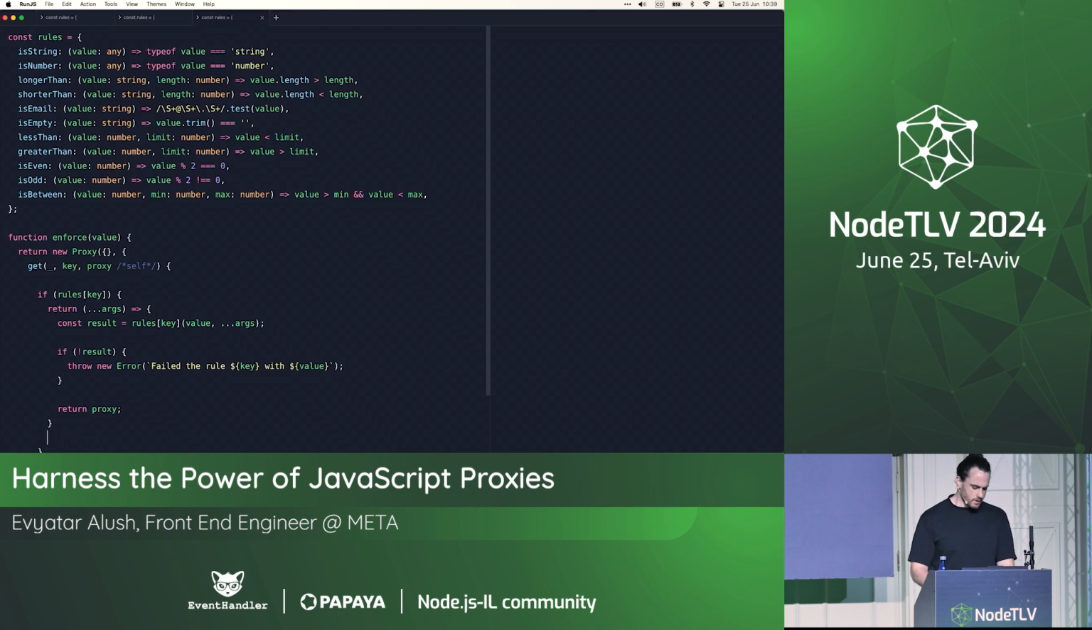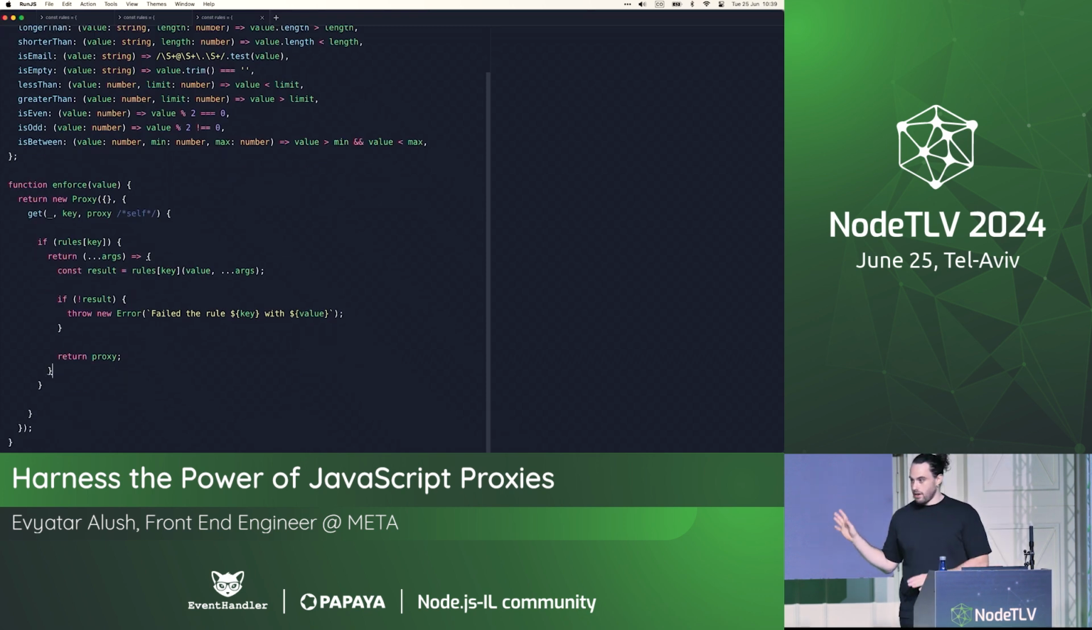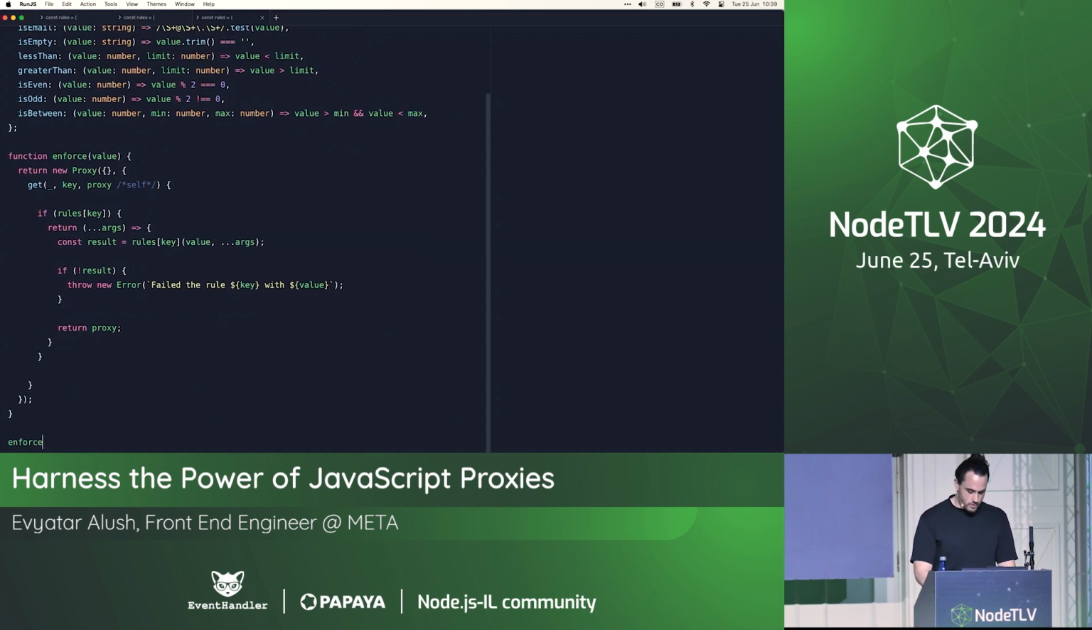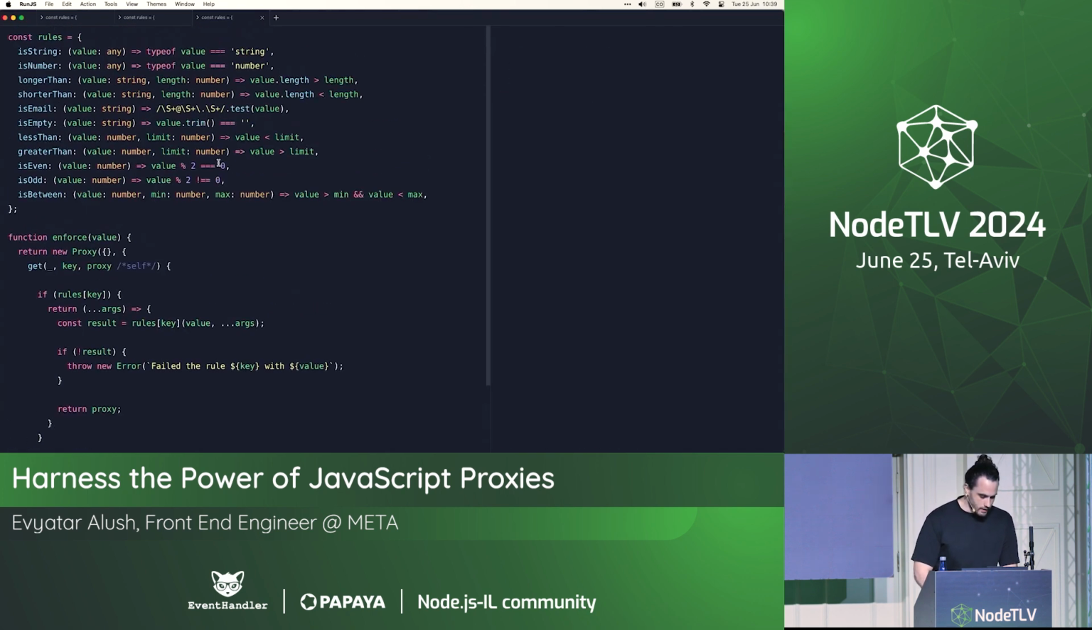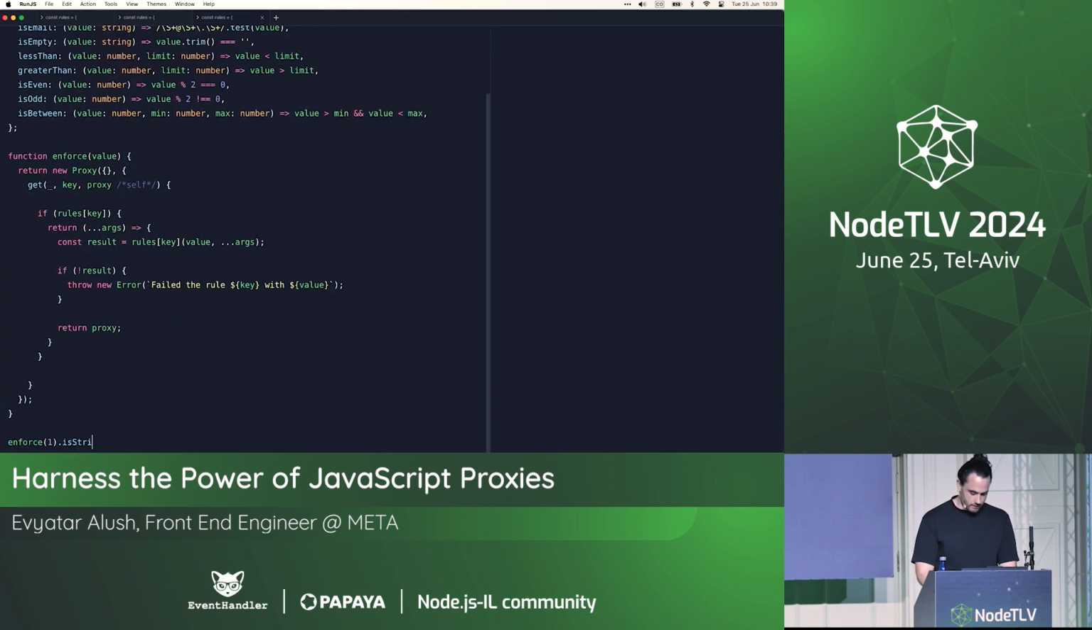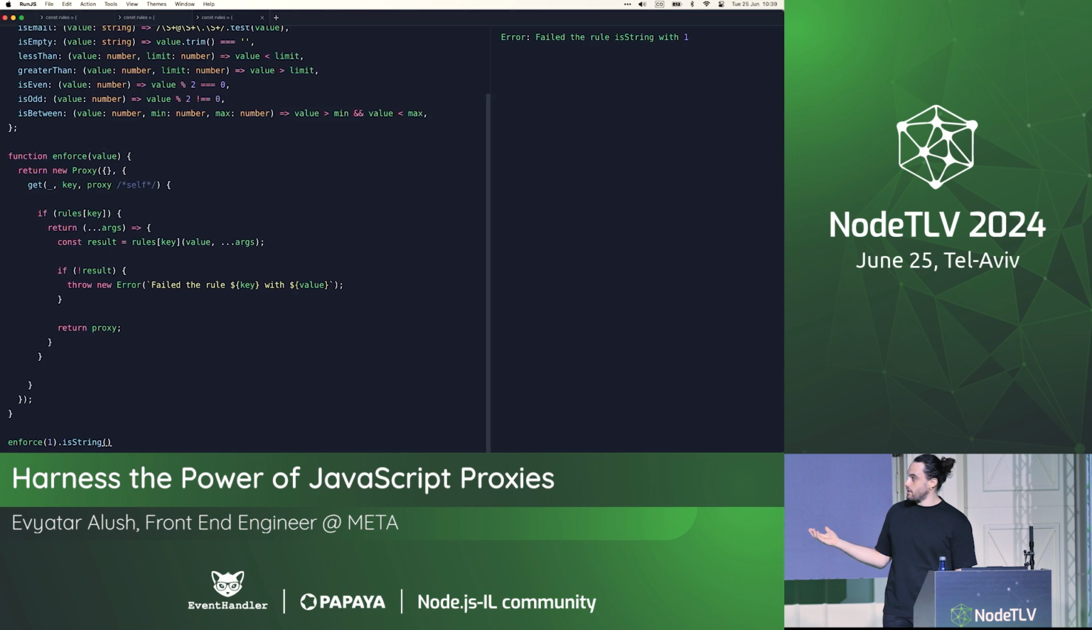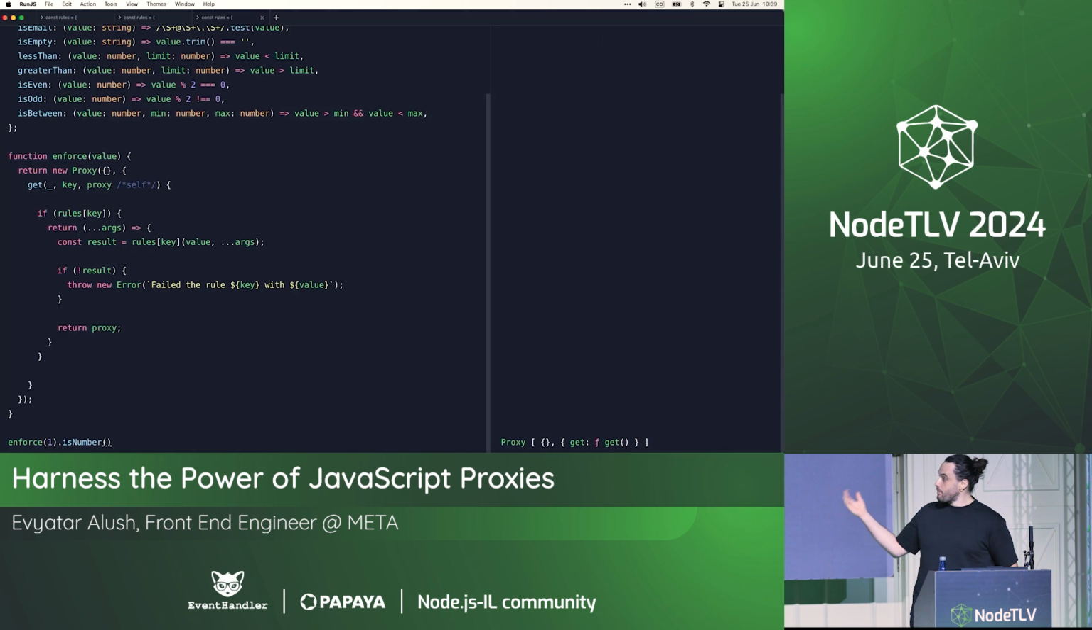And also, you know what, I don't care about the rest. And just like that, let me try. Hopefully this already works at some level. And we're going to do something. Enforce 1. Let's say equals. Do I have equals? No, I don't have equals. Let's do is string. And right now we're saying failed with the rule is string with 1. But obviously, 1 is not a string. But let's try is number. And we're getting a proxy back.